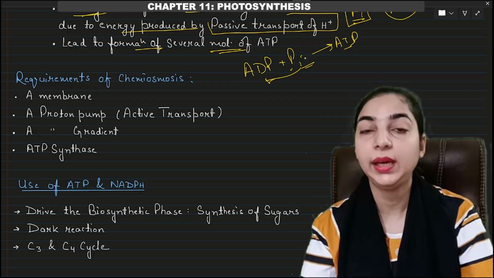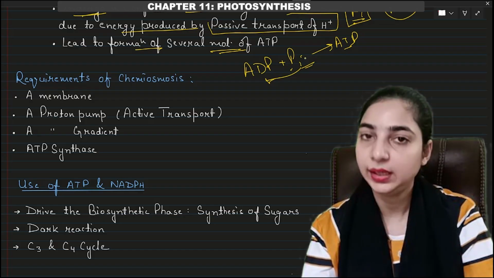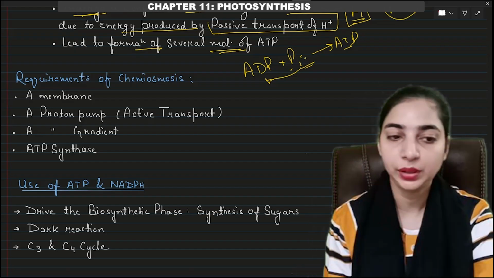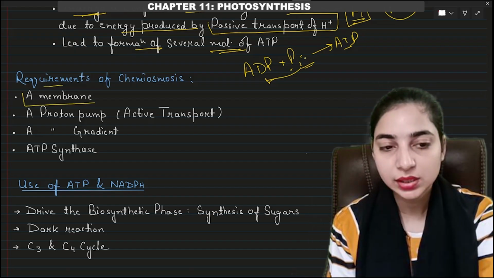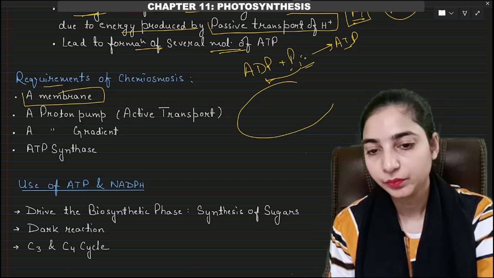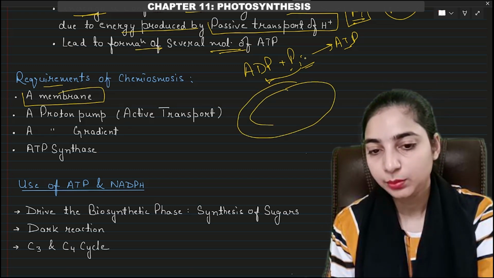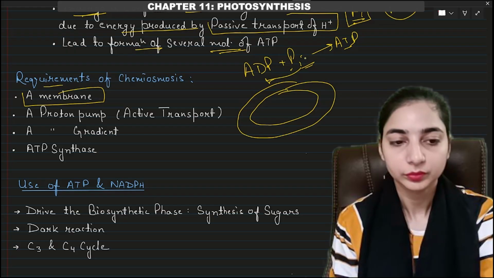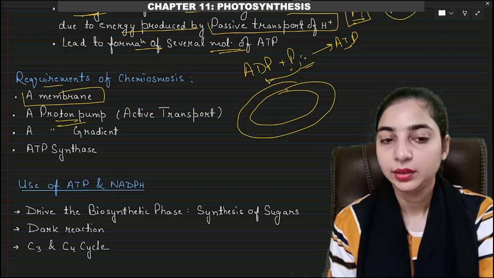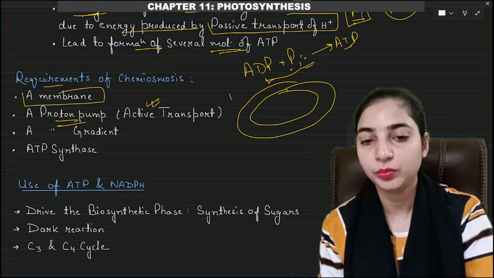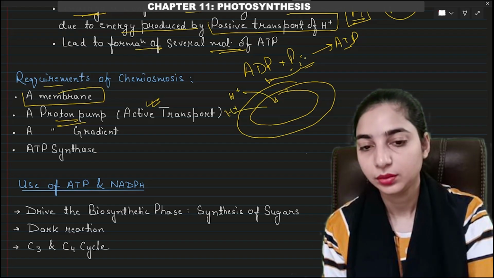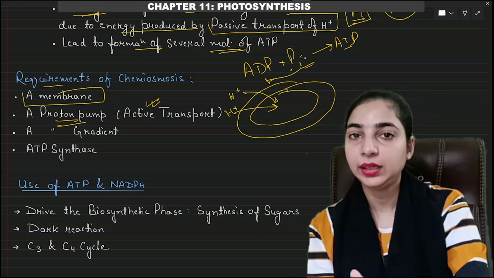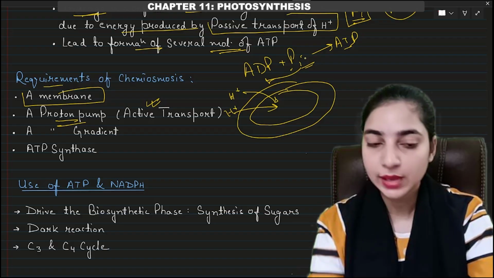Now we have seen how ATP is formed. NADPH was already formed, that was simple. Okay, so what are the requirements of chemiosmosis? A membrane is required, that is the thylakoid membrane. We will have an inner membrane and an outer membrane. A proton pump that will help in the active transport of protons from the stroma to the lumen. So during the gradient development, the transport was active transport.